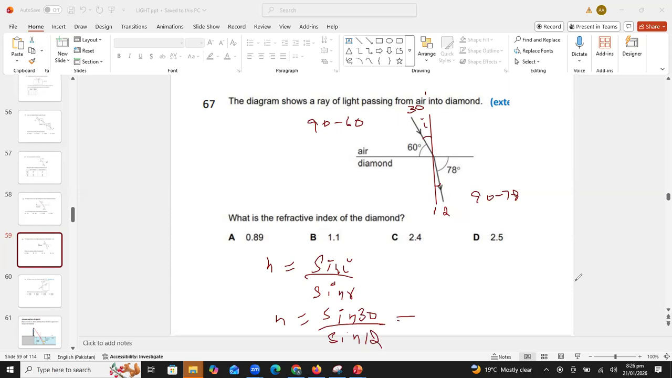So after dividing, what are we getting, students? 2.4. The refractive index value is 2.4. C is the correct answer. All right. Is it clear to you, everyone?